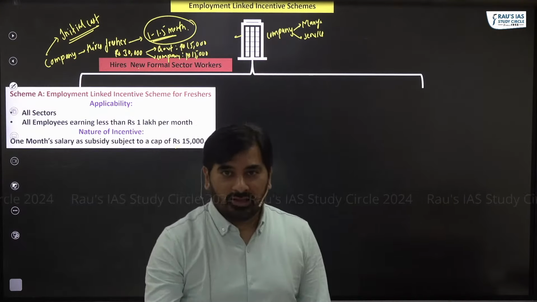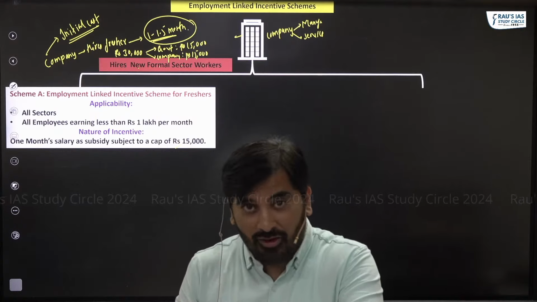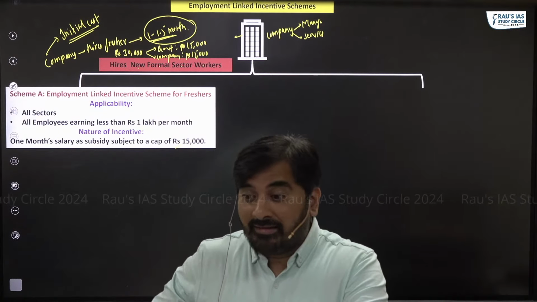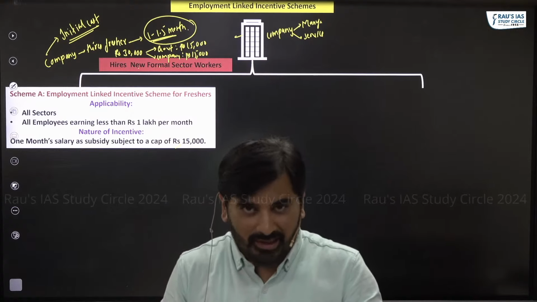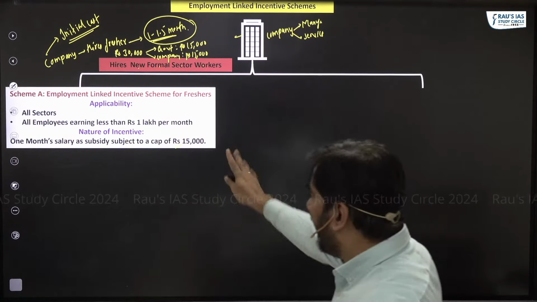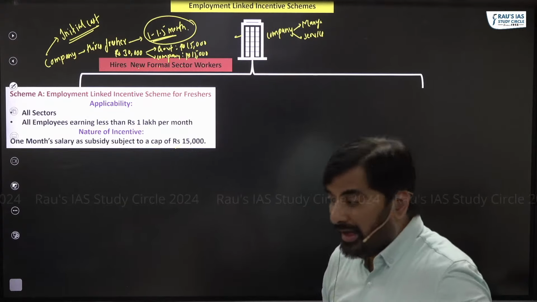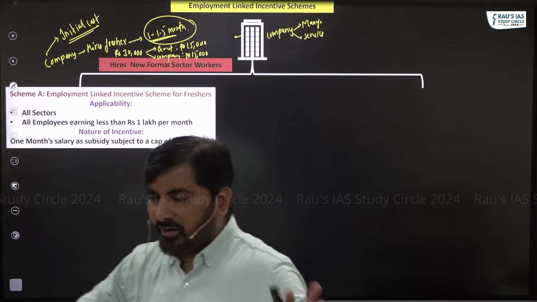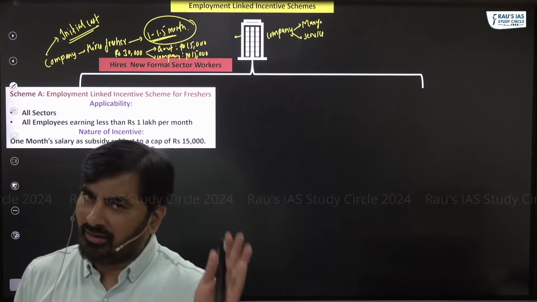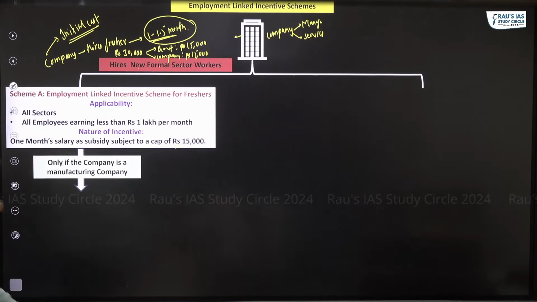Don't you think it is good for the company, because the company's initial cost of hiring the fresher has got reduced, and this encourages the companies to hire more freshers? Getting this point? This is what is employment linked incentive scheme. Like I said, this scheme is applicable to all companies, does not matter whether it is manufacturing or services. Let's move to the next one.